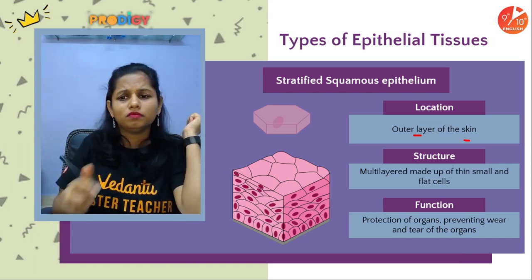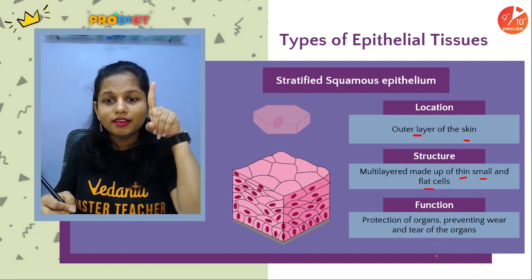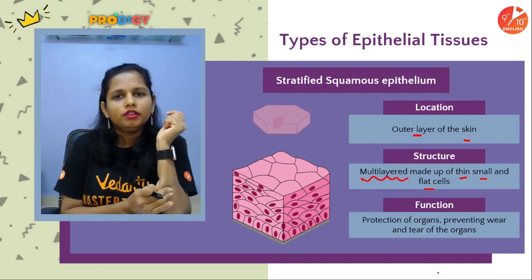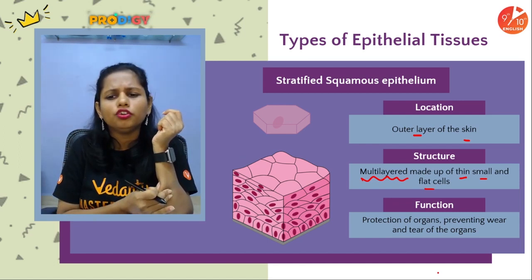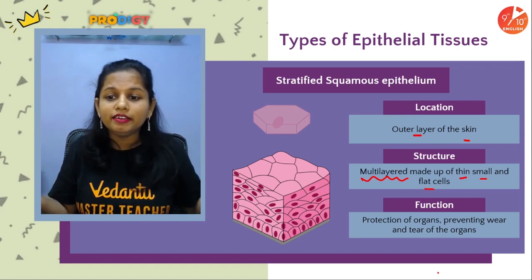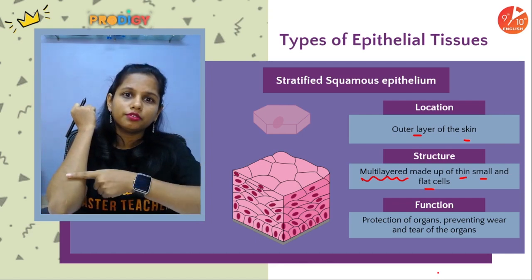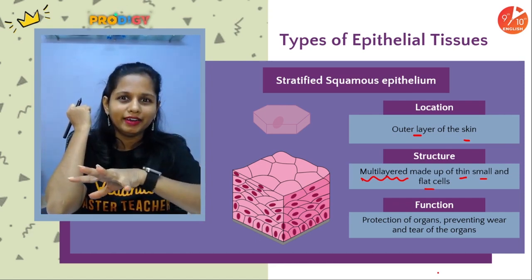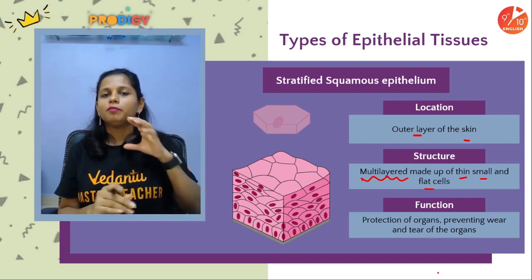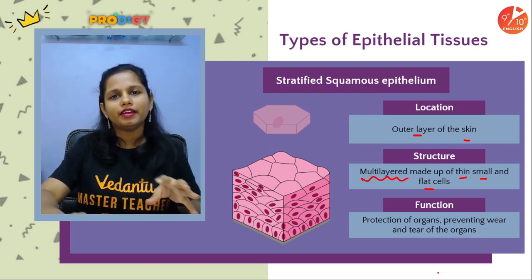How are the cells? Same. Cells are thin, small and flat. The only thing is, it is not single layered, it is multi-layered thick. Now think about the function of our skin. It will protect our internal organs and prevent their wear and tear. Like if I fall down, my skin will get bruised, but my internal organs will still be protected. So stratified squamous, present in the outer layer of the skin, is made up of multiple layers of thin, small and flat cells. It protects the internal organs and prevents wear and tear.